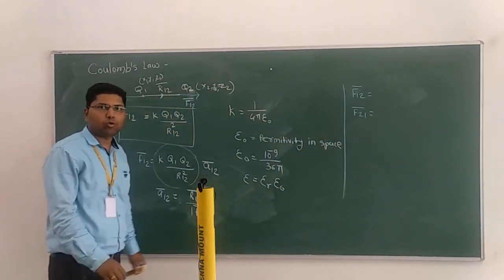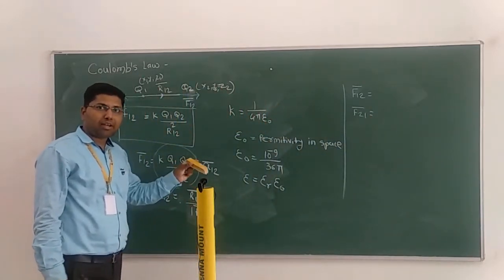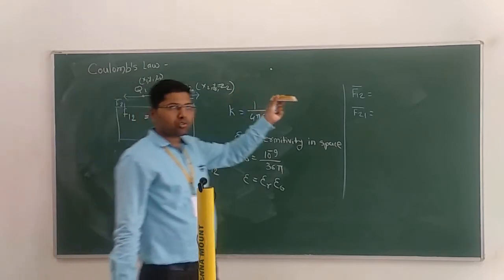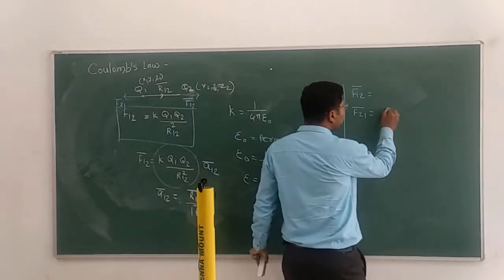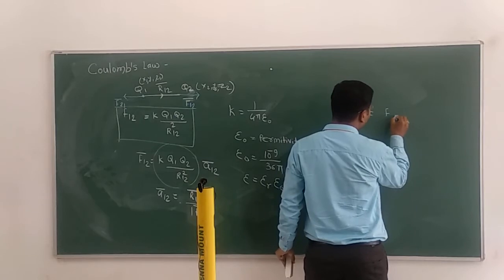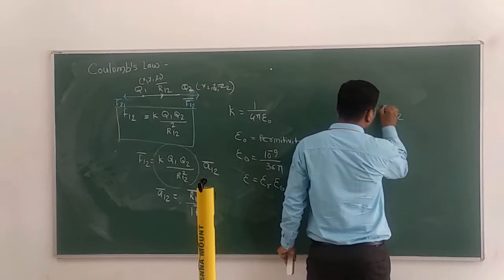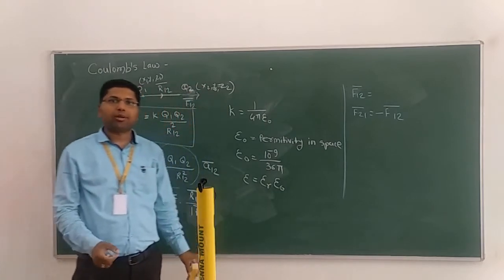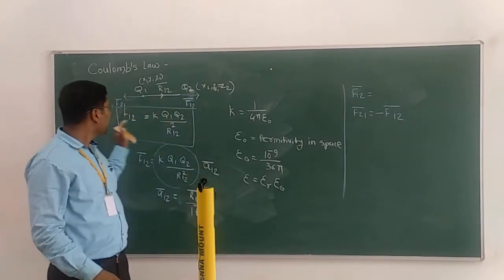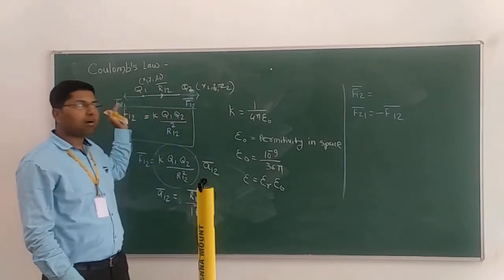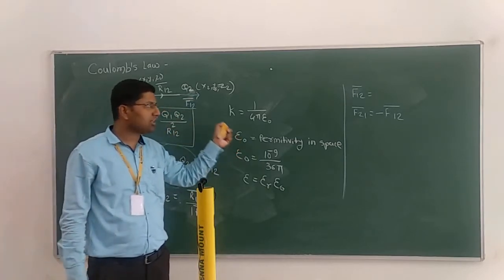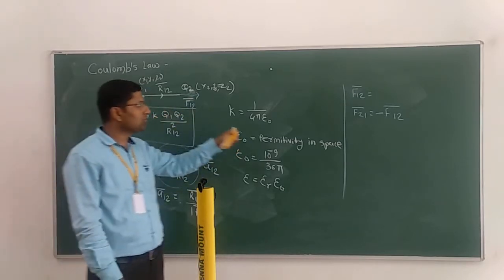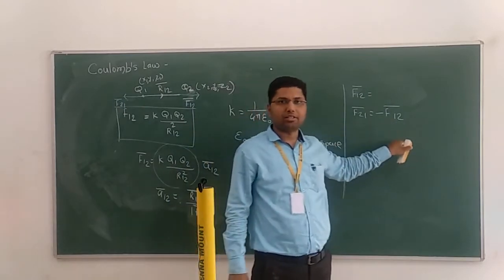What will be the F21 bar? Magnitude will be equal to the F12 bar. Only the sign will be affected, and it will be minus F12 bar. So we have to calculate only one value, that is F12 bar. The F21 bar you will easily calculate because it is equal and opposite in direction. That's why it should be taken as a minus.